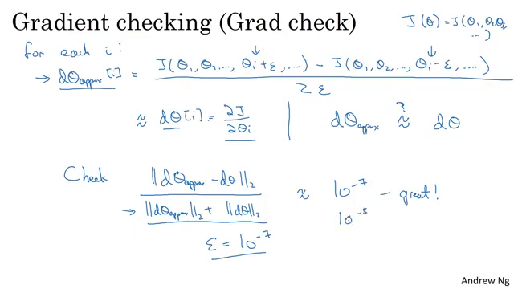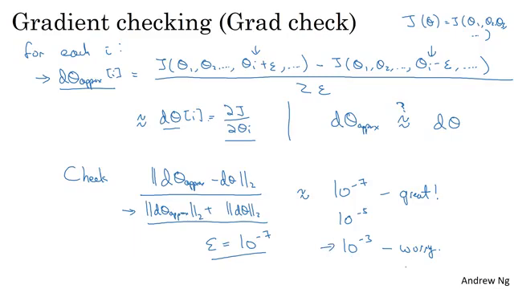If it's maybe in the range of 10 to the minus 5, I would take a careful look. Maybe this is okay, but I might double check the components of this vector and make sure that none of the components are too large. If some of the components of this difference are very large, then maybe you have a bug somewhere. And if this formula is on the order of 10 to the minus 3, then I would worry. I would be much more concerned that maybe there's a bug somewhere. You should really be getting values much smaller than 10 to the minus 3. If it's any bigger than that, I would be quite concerned and seriously worry about whether or not there's a bug.